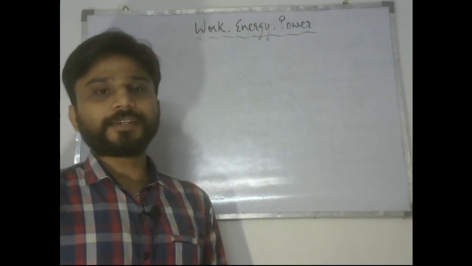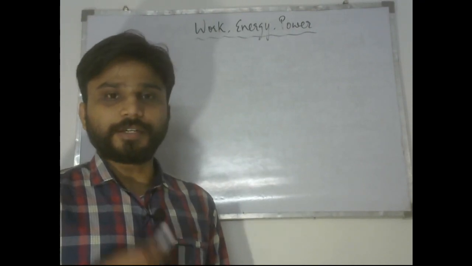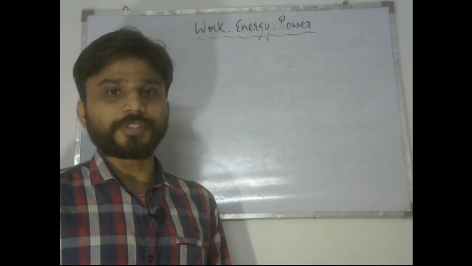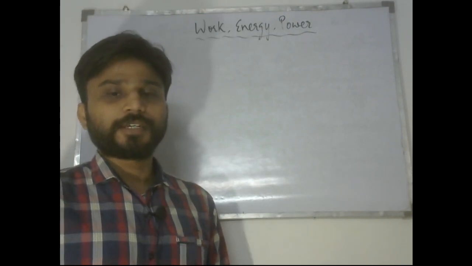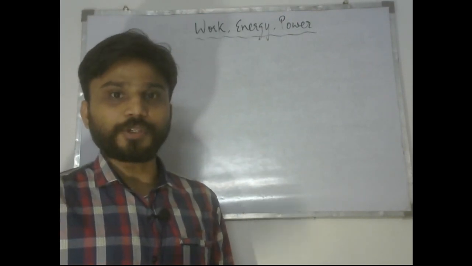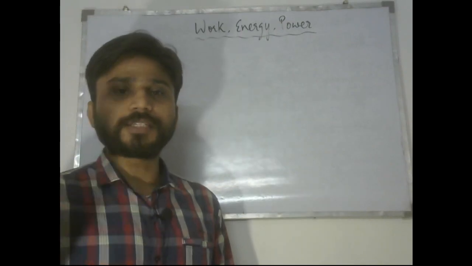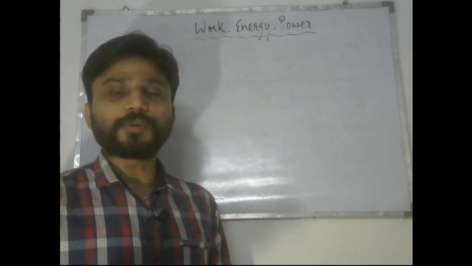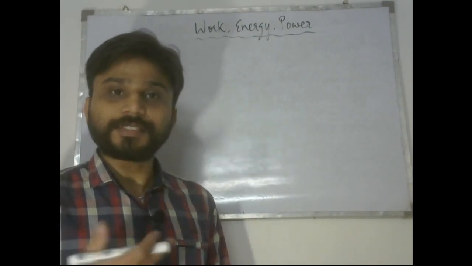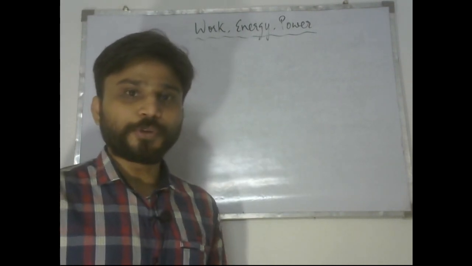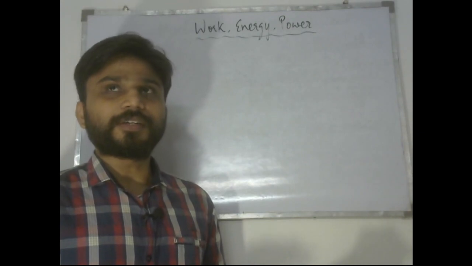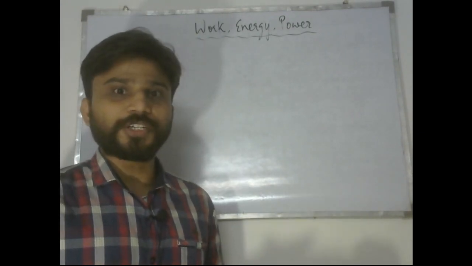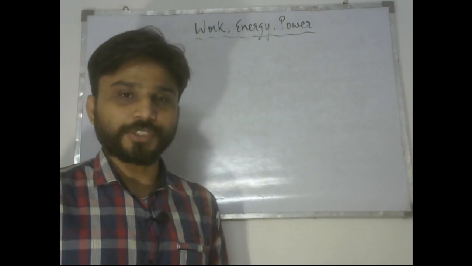And then we'll think about what is energy in further topics of this chapter: what is kinetic energy, specifically what is potential energy, and what is the relation between kinetic and potential energy. Then we come up to ideas which you would already be knowing, that is conservation of energy. You would know that the sum of kinetic energy and potential energy remains constant in some situations.